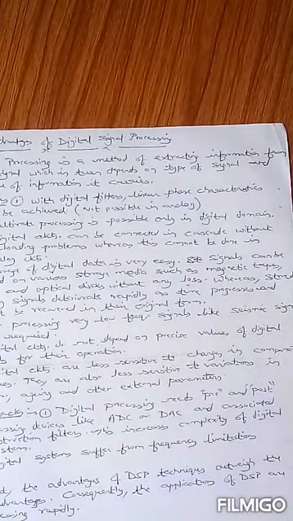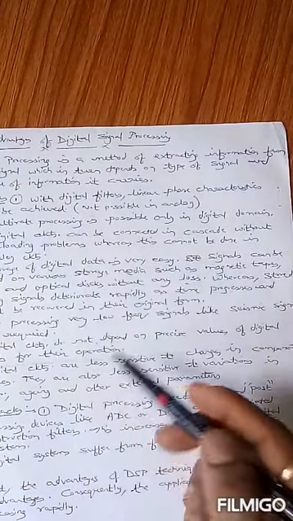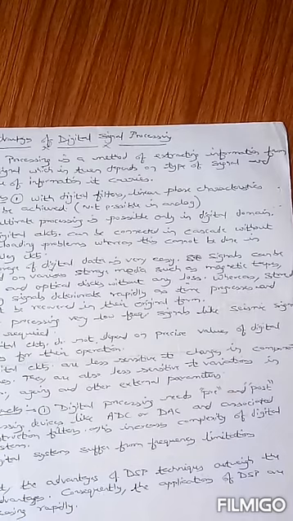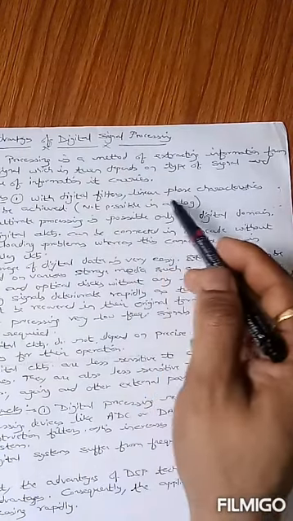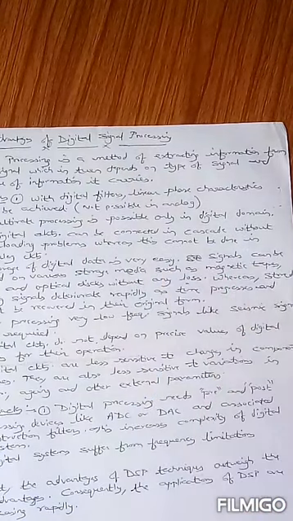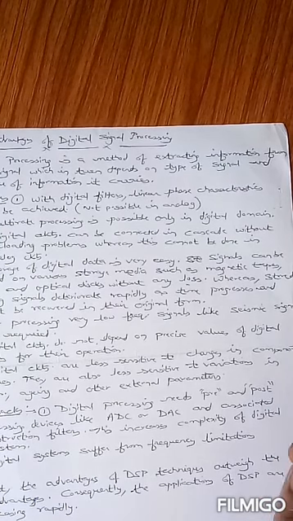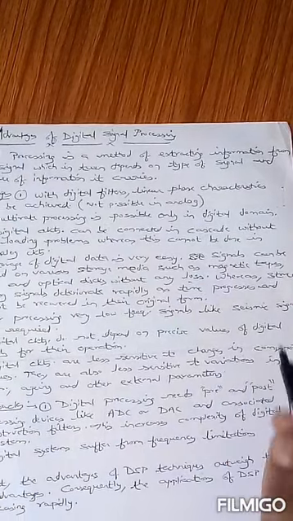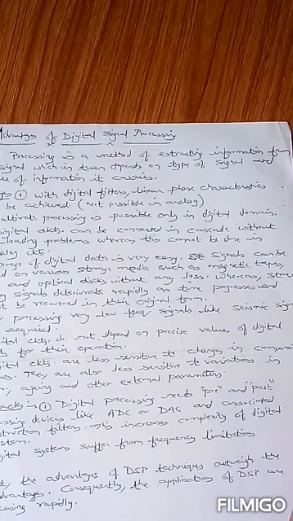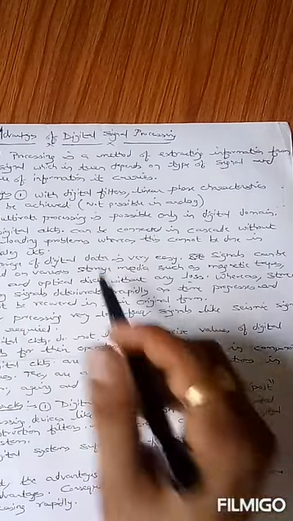What are the advantages of DSP? There are a lot of advantages. I have mentioned some of them and they are important. With digital filters, linear phase characteristics can be achieved. It is not possible in analog filters. That means with analog filters we cannot achieve linear phase, and it is achievable only in digital filters. Also, stable filters are achieved in the digital case, whereas it may not be achievable in the analog case.